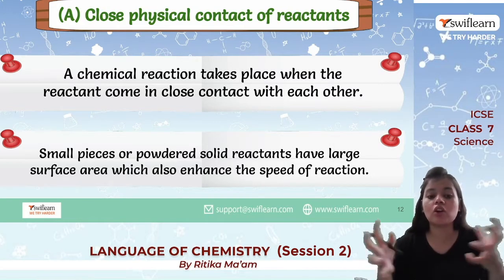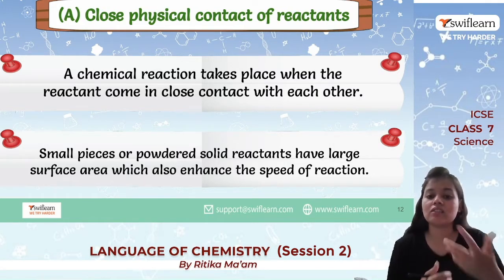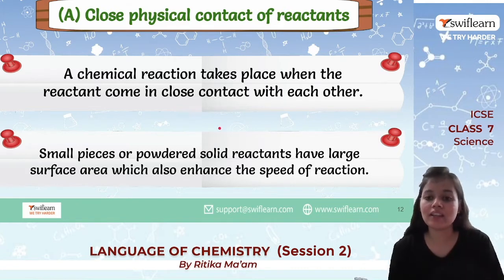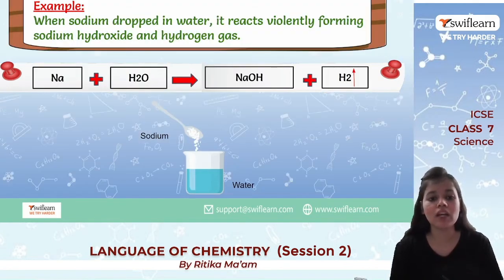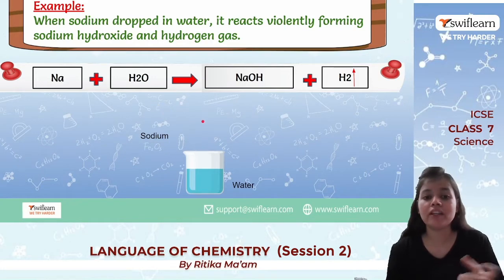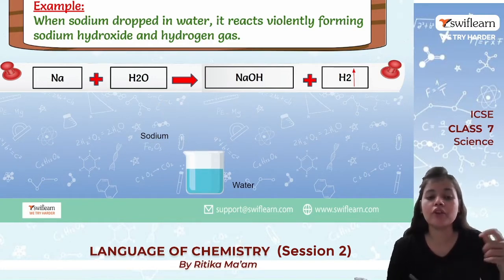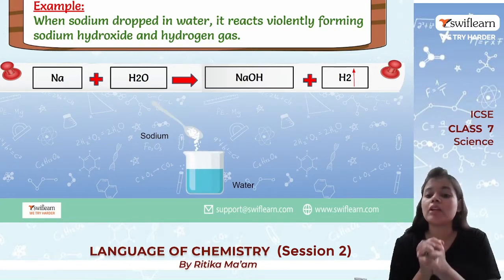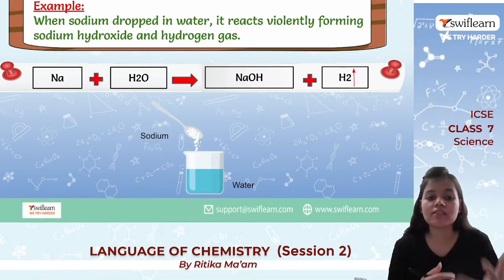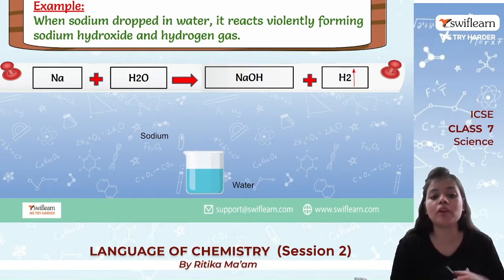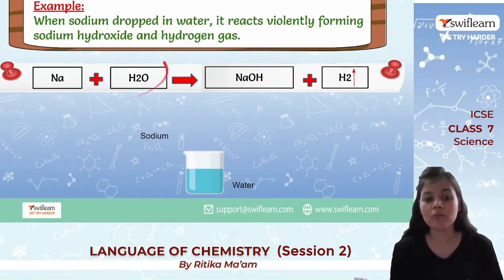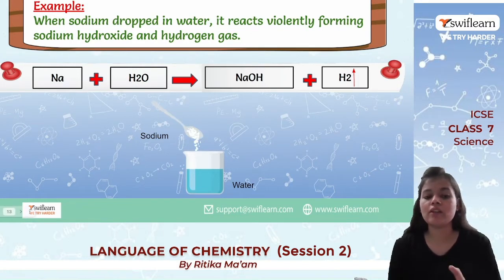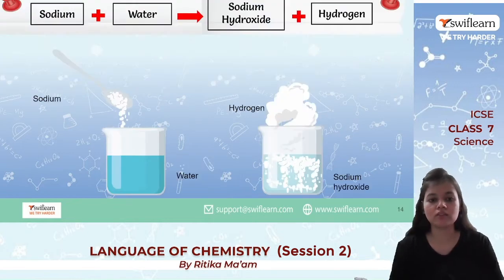Okay, so the closer the reactants are, the more easily and efficiently the reaction will occur. Now if I talk about sodium dropped in water, water and sodium come in contact with each other, and because of that it reacts vigorously and forms sodium hydroxide and hydrogen gas. Here Na stands for sodium, H2O is water, and they react to form sodium hydroxide and hydrogen gas.